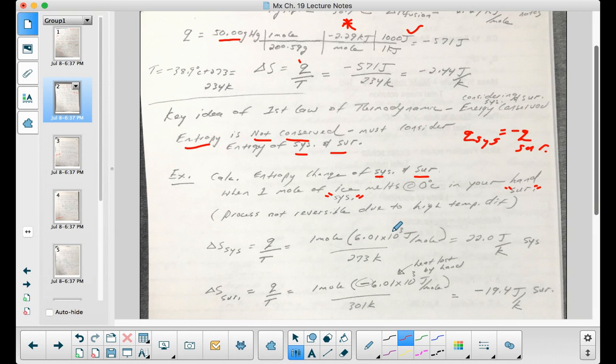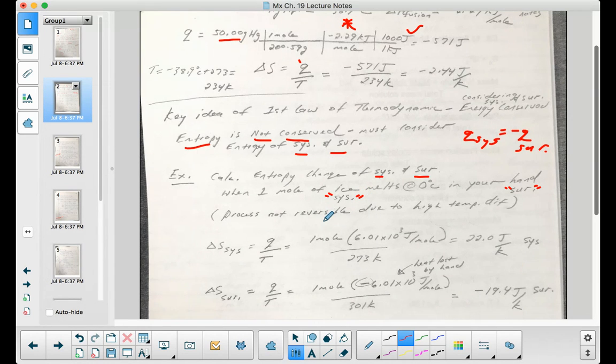The process is not reversible due to the high temperature difference. Remember we said that you can only consider it a reversible process if the temperature difference is very small. But the temperature difference between your surroundings and your system is high.